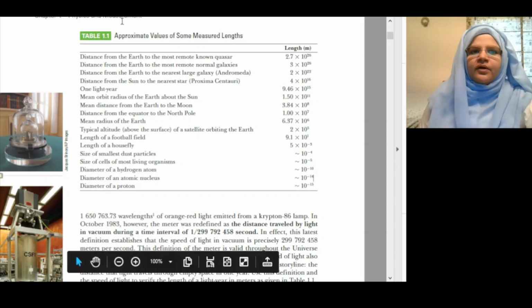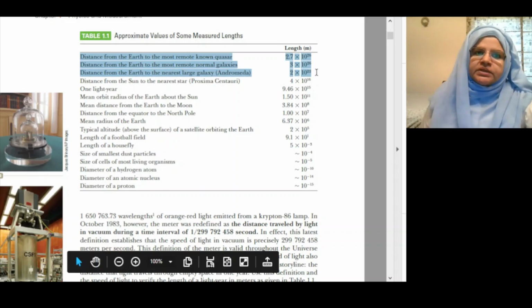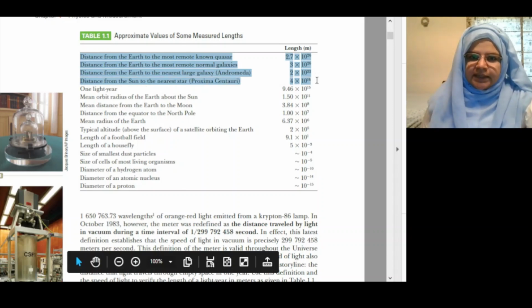Approximate values of some measured lengths. Distance from the Earth to the most remote known quasar, 2.7 × 10^26 meters. Distance from the Earth to the most remote normal galaxies, 3 × 10^26 meters. Distance from the Earth to the nearest large galaxy, Andromeda, 2 × 10^22 meters. Distance from the Sun to the nearest star, Proxima Centauri, 4 × 10^16 meters. 1 light year, 9.46 × 10^15 meters.